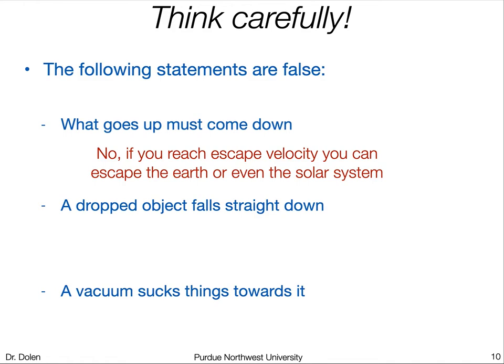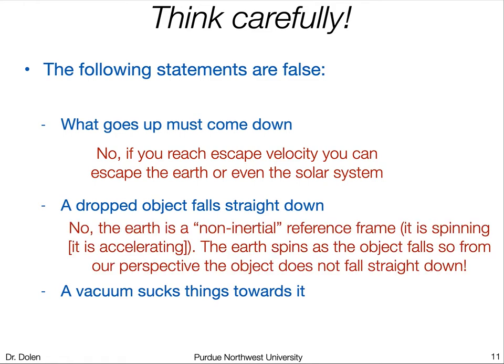Okay, what about the statement that a dropped object falls straight down? Again, from our everyday life experience, it seems true, but it's not true. It turns out the Earth is what we call a non-inertial reference frame. It's spinning, it's accelerating. So if you drop something, as the Earth spins beneath it, it's not going to appear to fall straight down from our perspective on Earth.